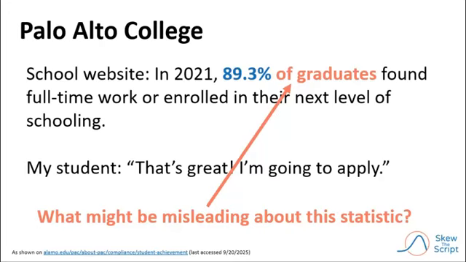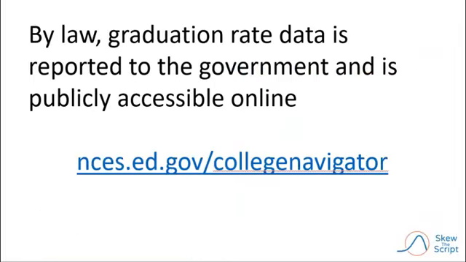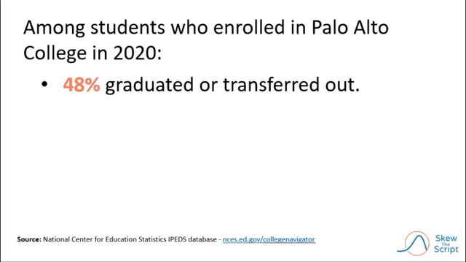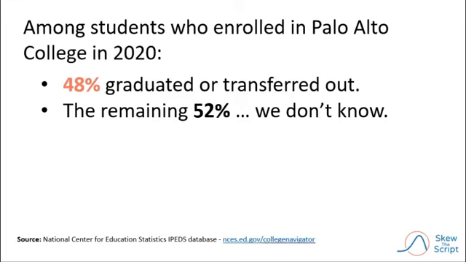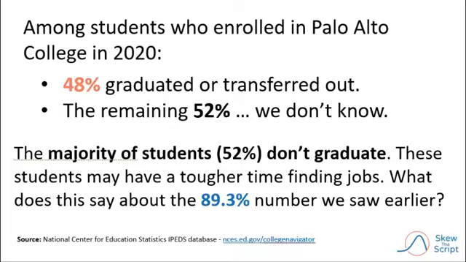89.3% of graduates. This raises the question, how many students actually graduated? Well, by law, graduation rate data is reported to the government and is publicly accessible online. And if you look it up, it turns out that among students who enrolled in Palo Alto College in 2020, only about 48% either graduated or transferred out. So although many of these students had good outcomes, among the other 52% that didn't graduate, we don't really know what happened to them. Ultimately, the majority of the students that enrolled in the first place, 52%, did not graduate.